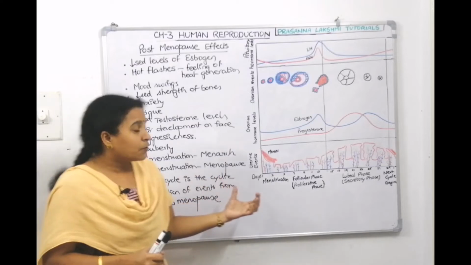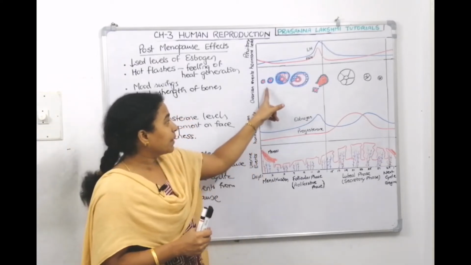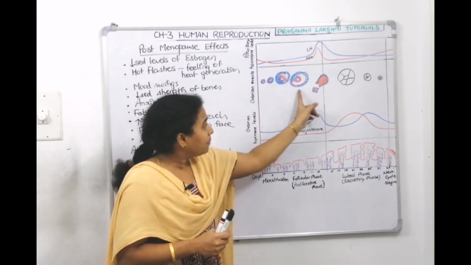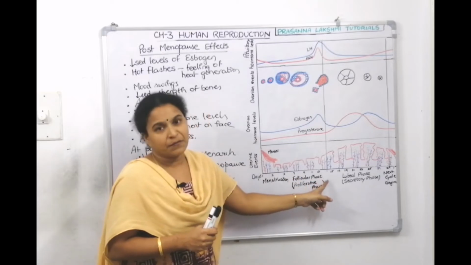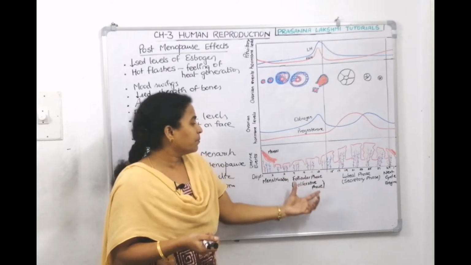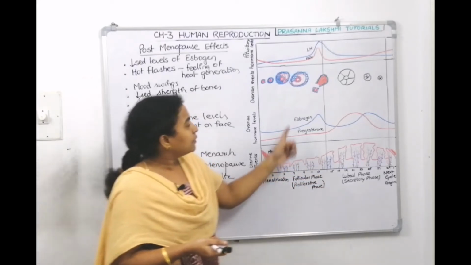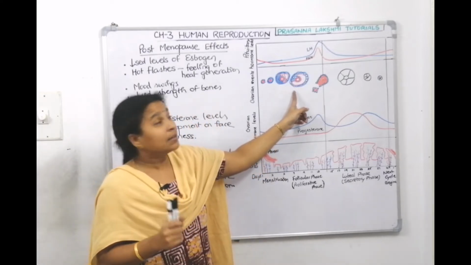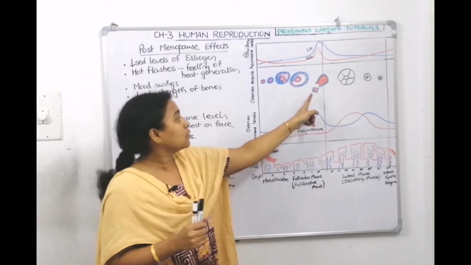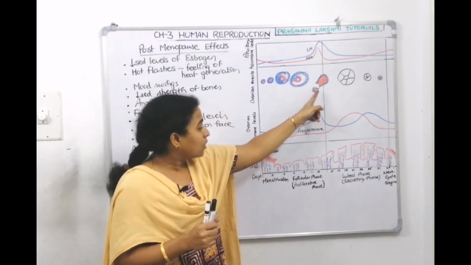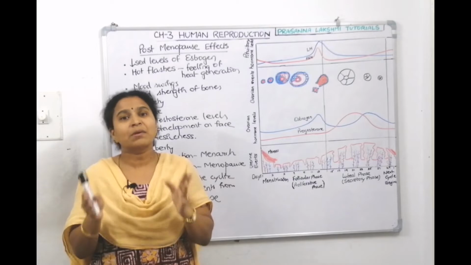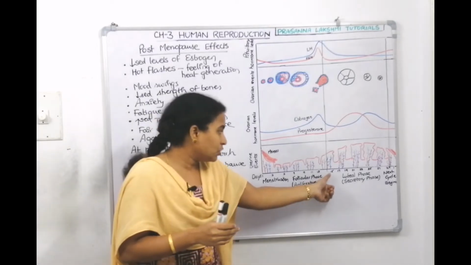The next phase is where the follicles are developing. You can see the primary follicle becoming secondary, tertiary, and the matured Graafian follicle. When follicular development is happening, we call it the follicular phase. The endometrium is proliferating, so we also call it the proliferative phase. Then the matured Graafian follicle, under the influence of LH, will rupture, releasing the egg or secondary oocyte. This is called the ovulatory phase. Ovulation happens in the middle of the menstrual cycle. The cycle lasts 28 days, so the middle is the 14th day. On the 14th day, ovulation will happen.